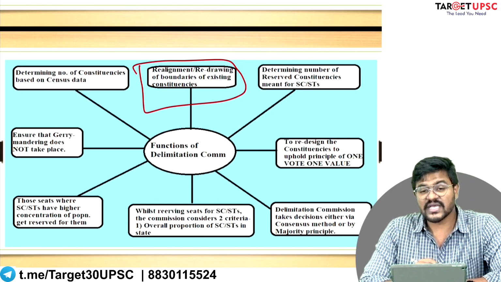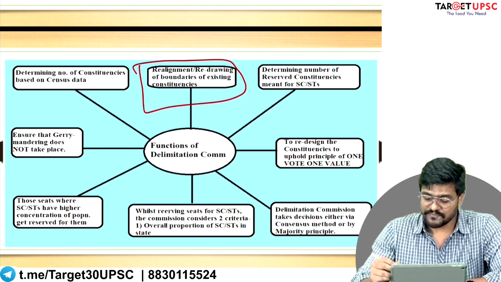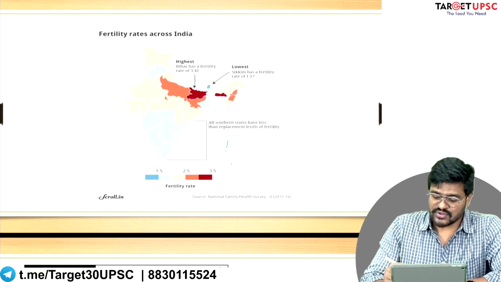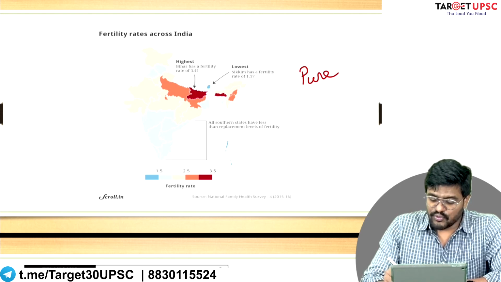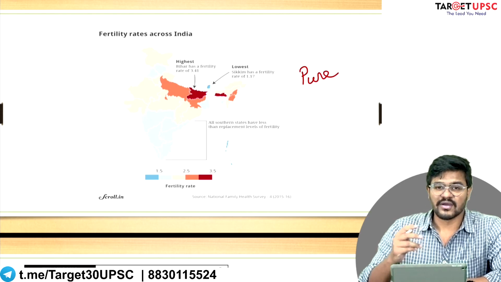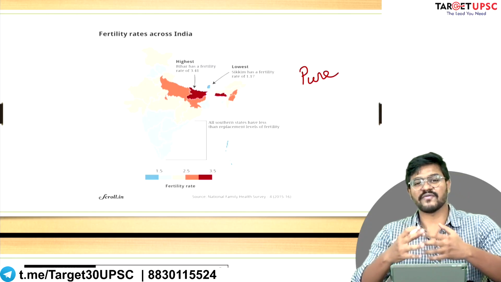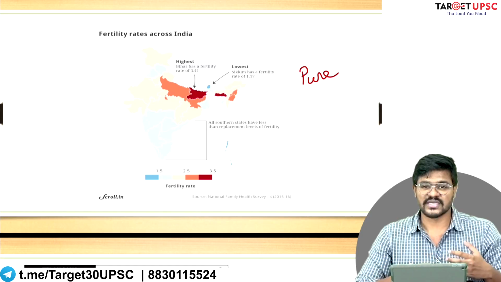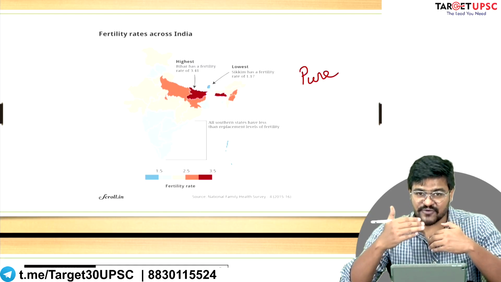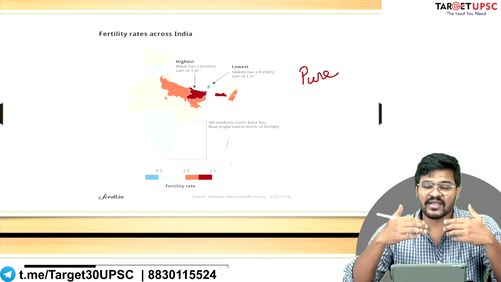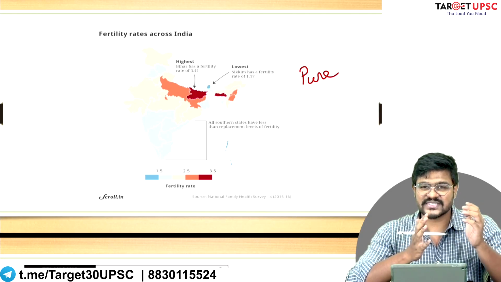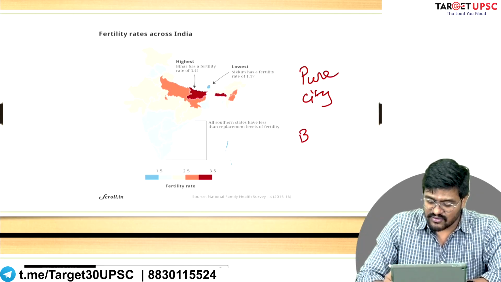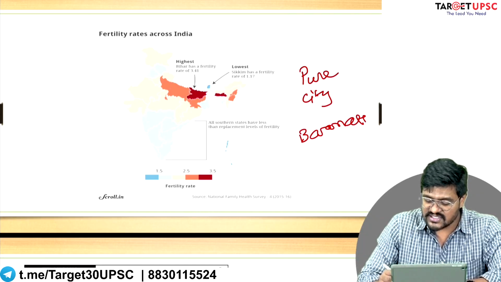Realignment of boundaries and existing constituencies. So for example, there is a constituency of the Pune city. Pune city was a Lok Sabha constituency, where the entire Pune district was one Lok Sabha constituency. But later on, due to population shifts and change in demographics, now there are two Lok Sabha constituencies in Pune district. One is Pune city, the other is this Lok Sabha constituency called Baramati.